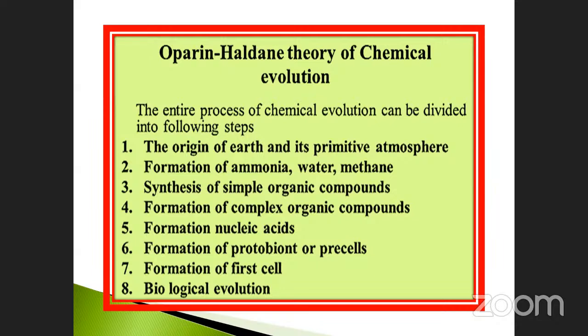What are the changes here? The primitive changes, how much time will it take? From the primitive atmosphere to the single cell, it will take so many millions of years. Already we discussed 4 million. The Earth was formed 500 millions. Before that, life started. That means when the first cell started, life started, like that.